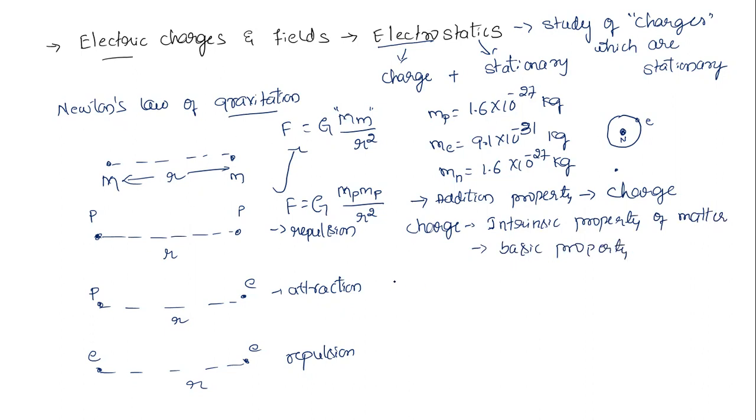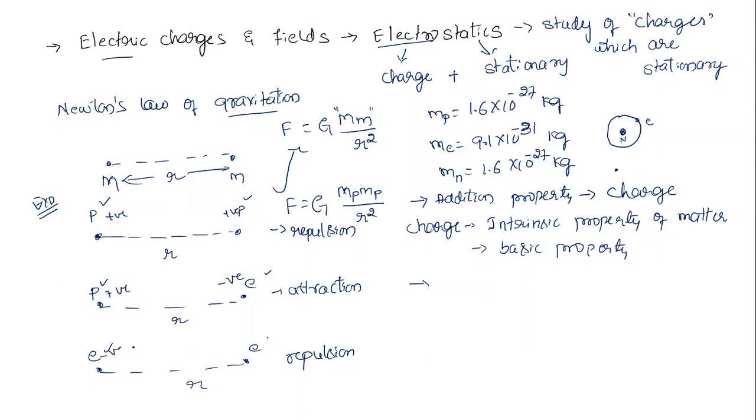Now here is one more thing I want to observe from this experiment. If I take two protons, they repel. If I take one proton and one electron, they attract. If I take both electrons, they repel. This means there are different natures of charges. The proton I take as positive charge, and the electron as negative charge.